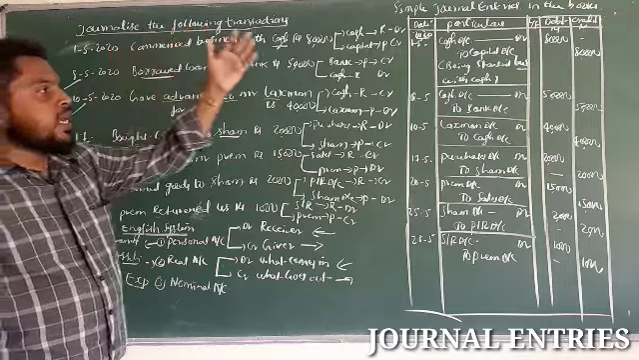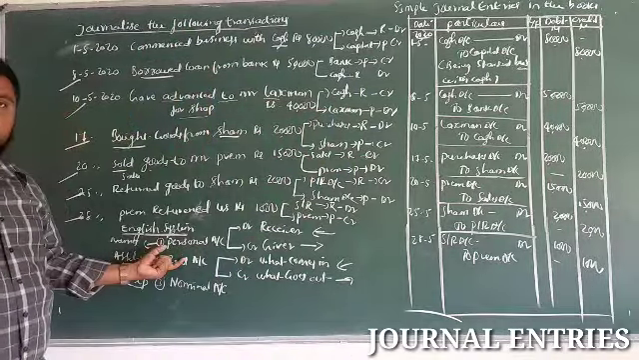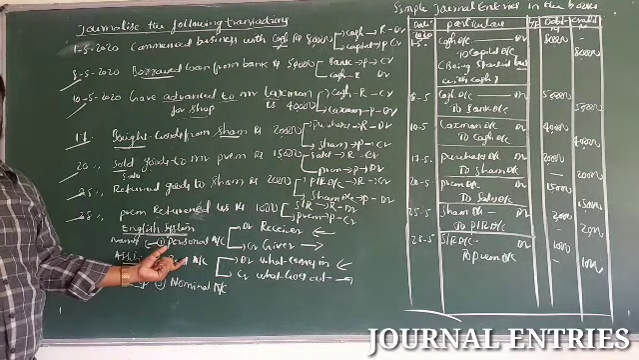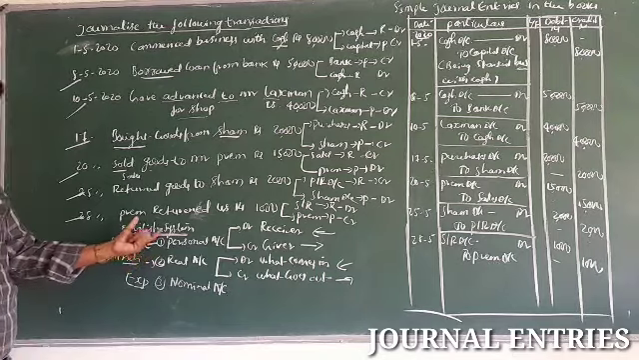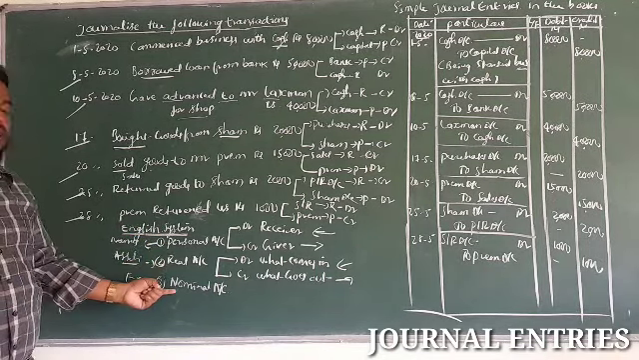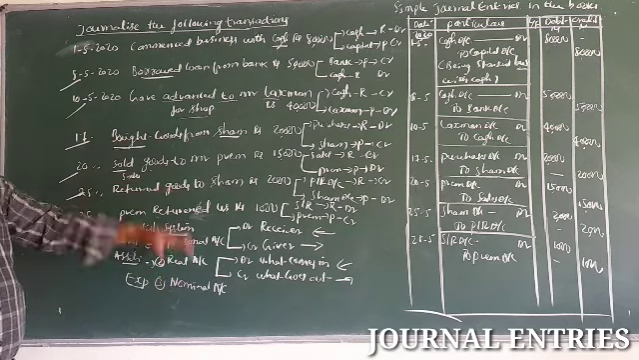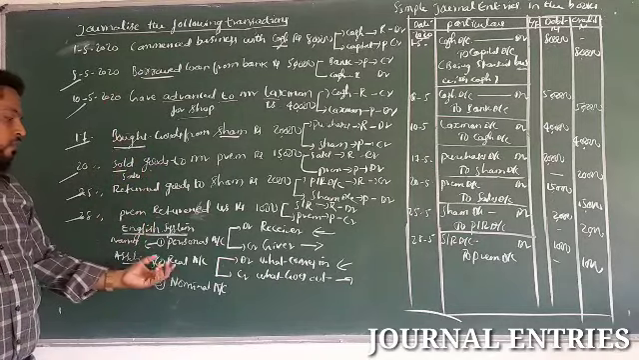Before passing the journal entries, first of all you should know this concept, that is English system of accounting. Under English system of accounting, the accounts are classified into three kinds of accounts: personal account, real account and nominal account. So in today's class we have learned the journal entries with the help of English